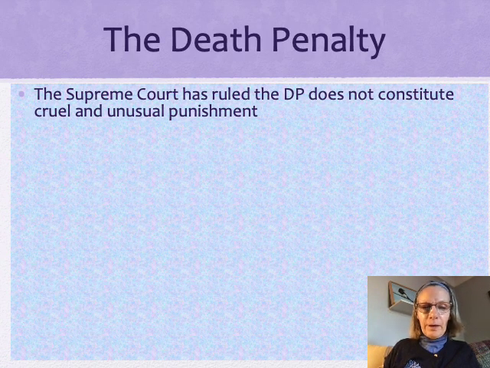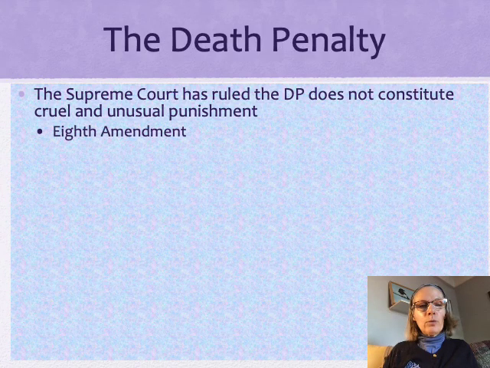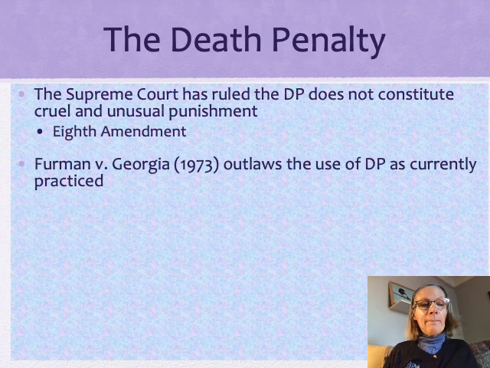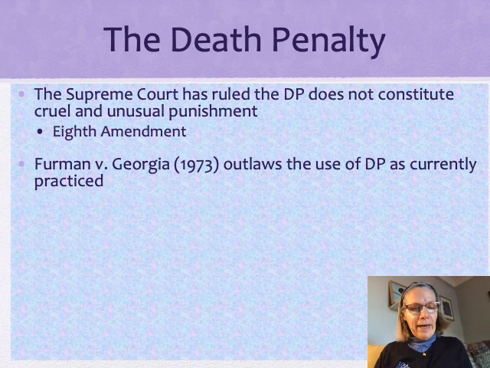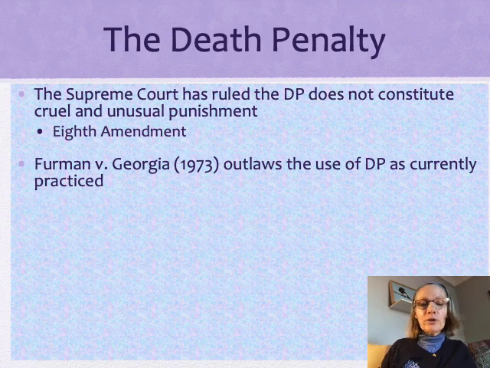And so the use of the death penalty has come to the Supreme Court two major times and some other times since then, asking whether or not the death penalty constitutes cruel and unusual punishment. And as it says there, the Supreme Court has ruled that the death penalty does not constitute cruel and unusual punishment. It doesn't violate the Eighth Amendment. There are two cases that your textbook talks about. You don't really need to know the details of the case, okay? But what you need to know is there are two cases. One is Furman v. Georgia, and the other is the Gregg case that we'll talk about on the next slide.